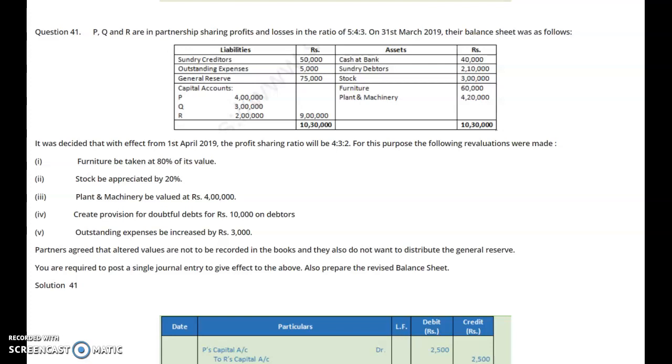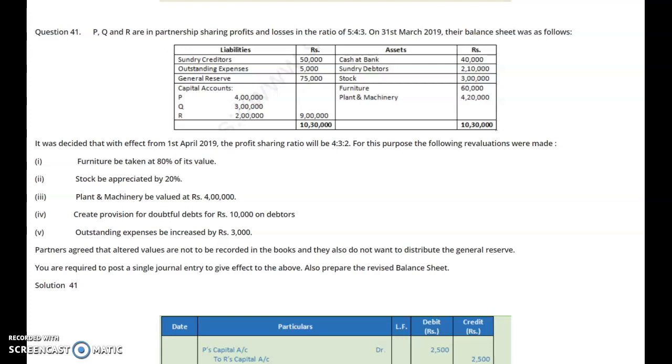Question number 41. P, Q and R are in partnership sharing profit and losses in the ratio 5:4:3. On 31st March 2019, their balance sheet was as follows. This balance sheet is given. It was decided that with effect from 1st April 2019, the profit sharing ratio will be 4:3:2. So old ratio is 5:4:3, new ratio is 4:3:2.